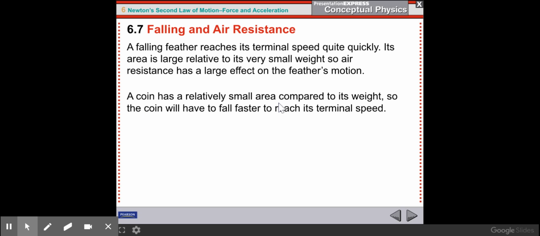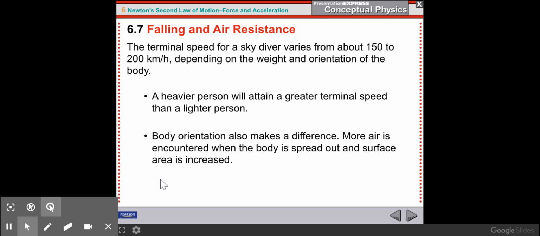A coin has a relatively small area compared to its weight, so the coin will have to fall faster to reach its terminal speed. The coin probably weighs as much as the feather, but the area is much smaller, so the force of the air resistance will be much less. The coin will have to fall much faster before the force due to air resistance is equal to the weight of the coin.